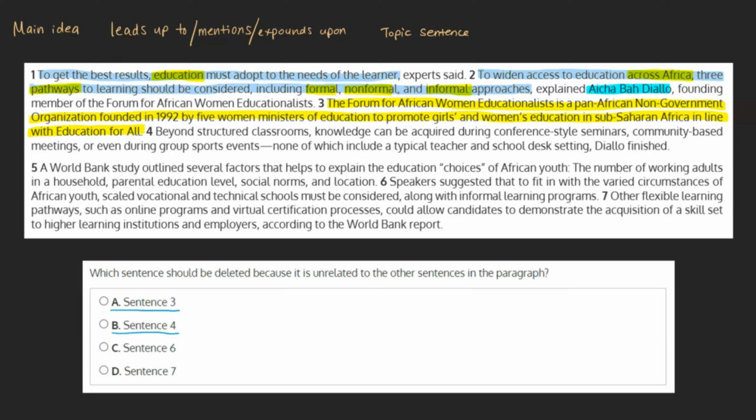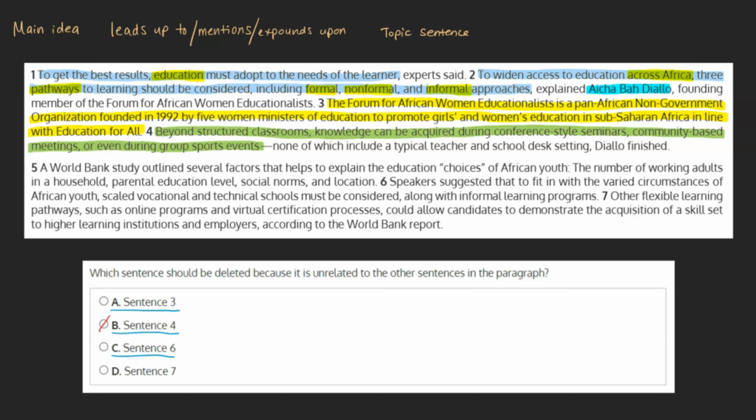Sentence 4. "Beyond structured classrooms, knowledge can be acquired during conference-style seminars, community-based meetings, or even during group sports events." This sentence continues the idea that learning can happen in different non-traditional settings, which is relevant to the discussion on informal and non-formal approaches to education, which is, as we've established, our main idea. This can be marked as incorrect.